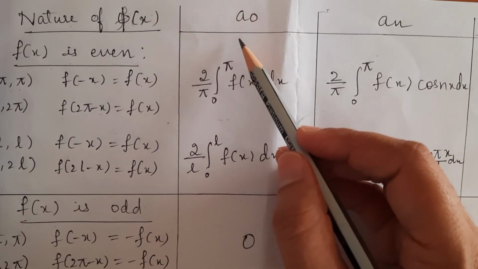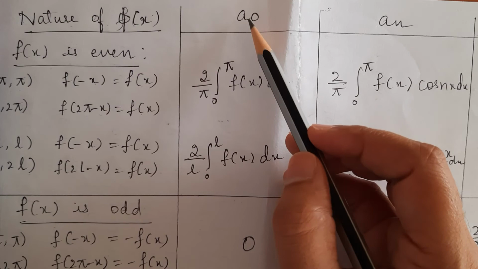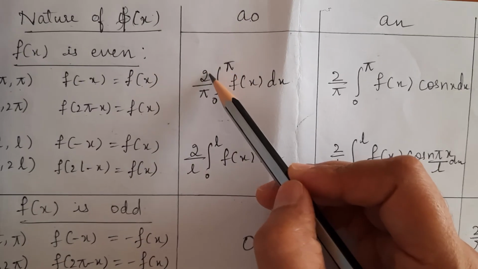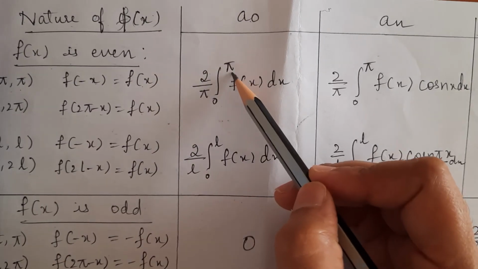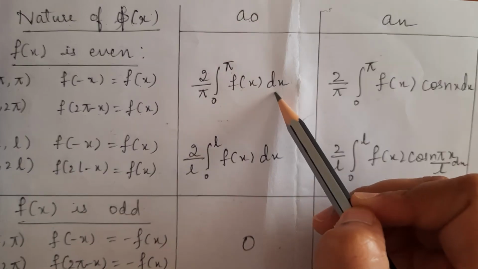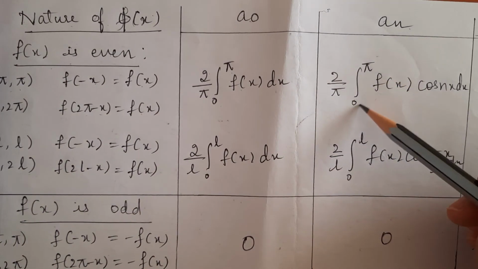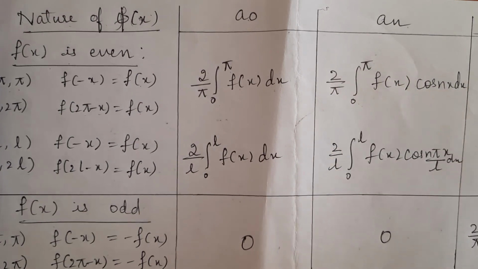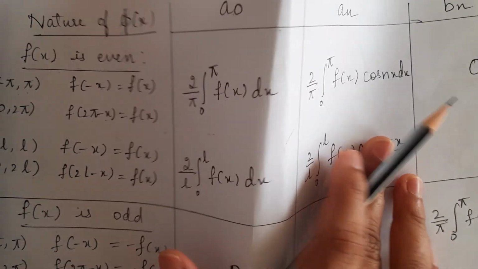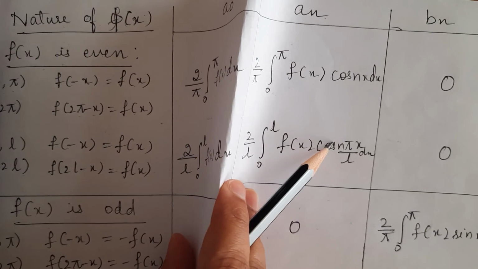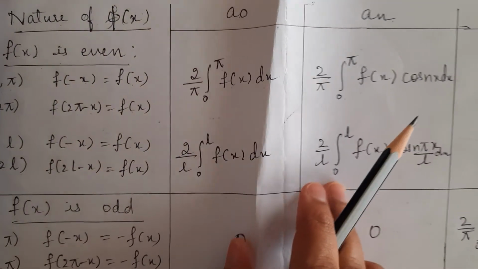Then Bn term is 0, a0 is given by 2 by pi integral between 0 to pi f of x dx, and an is given by 2 by pi integral between 0 to pi f of x cos nx dx, and Bn value is 0.